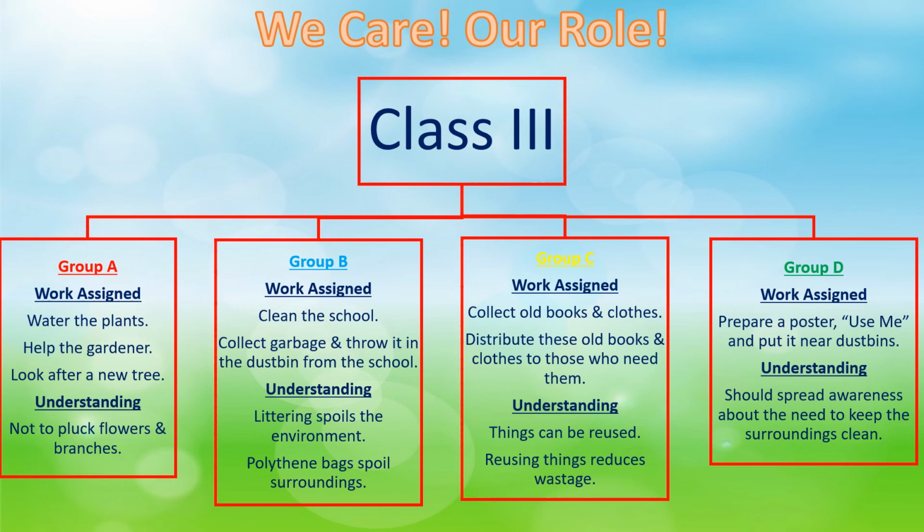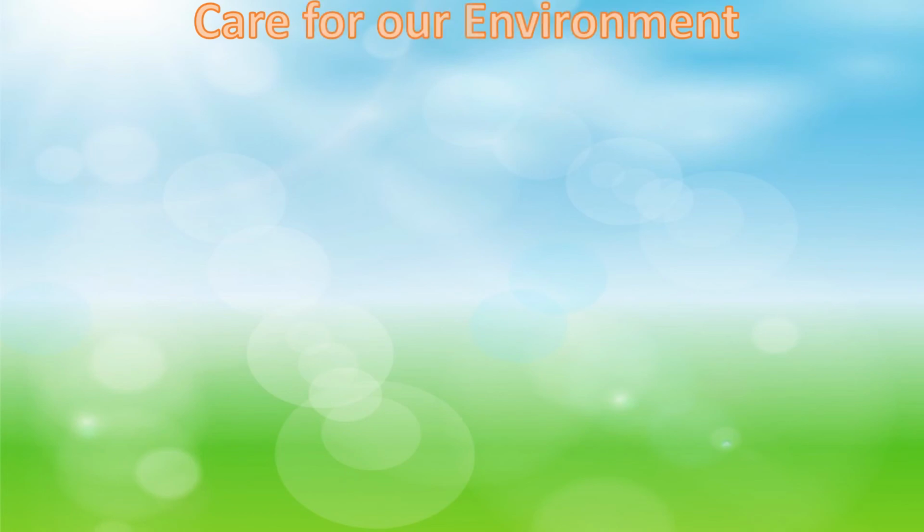When they did this, they understood that they should spread awareness about the need to keep the surroundings clean. In this slide, children, you can see the same work done by Group A, Group B, Group C, Group D in picture form. Okay, children?